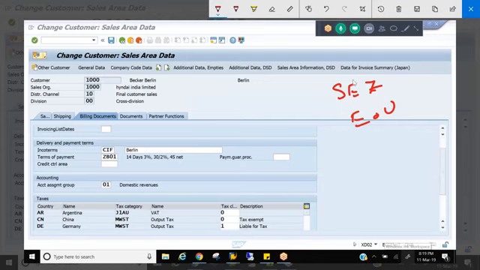See, SEZ is a special economic zone. That means the government encourages some industries to set up their companies, logistics parks, IT parks, right? All the IT companies will set up in this location, because the government has provided all the infrastructure the companies would need, and they give some tax exemptions, right? So based on that, you would be configuring. EOU is the same again, export oriented units.